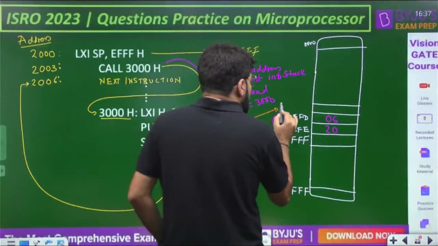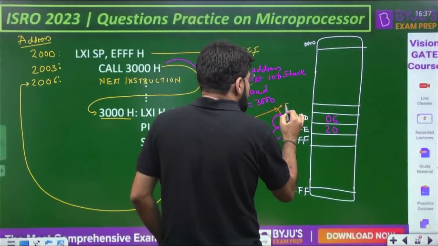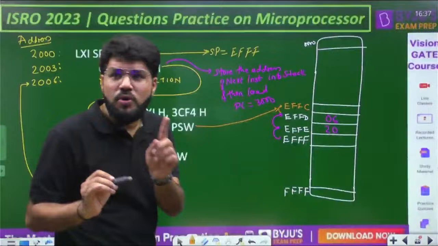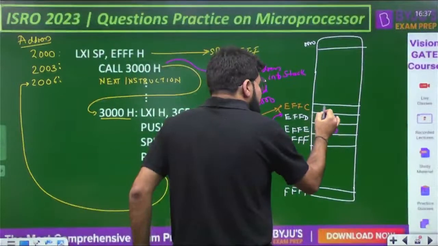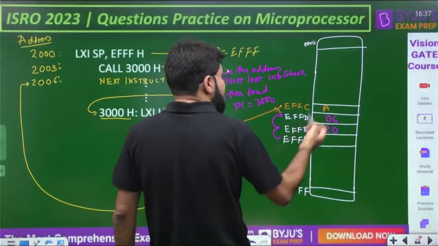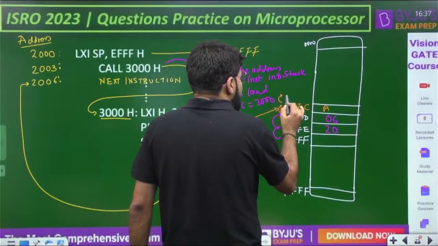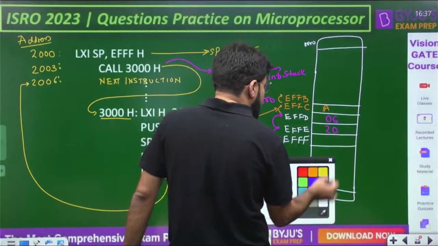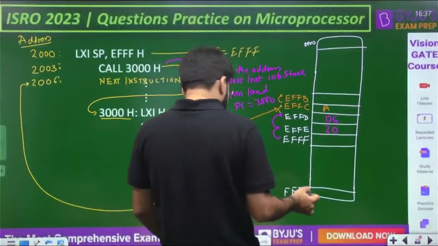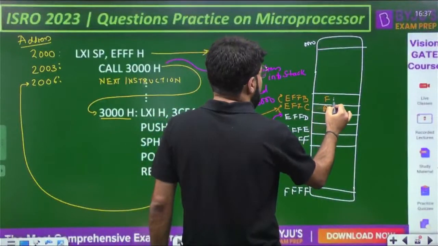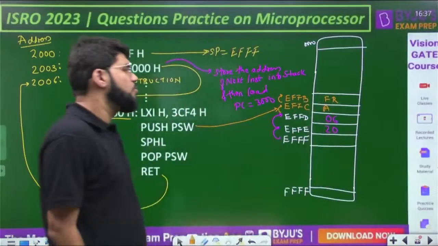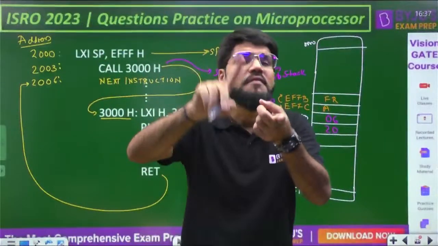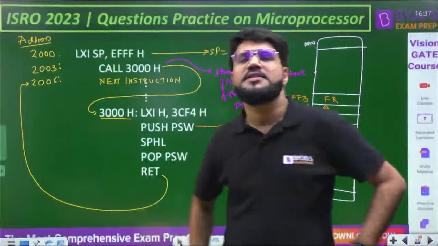So first of all, the stack pointer has to decrement by 1 again, EFFC, and the higher order. In the PSW, higher order means accumulator. Whatever is the content of the accumulator, which is not mentioned there, that will be stored. The stack pointer is again decremented, becomes EFFB, and then the contents of the lower order, that is the flag register, A plus FR. So lower order FR will be stored there. So the stack pointer is decremented by 2. With every push cycle, with every call cycle, the stack pointer is decremented by 2.